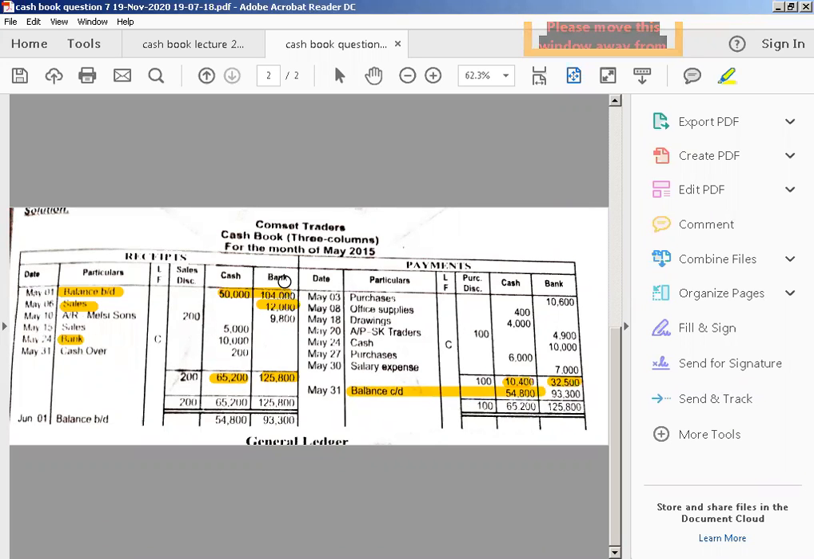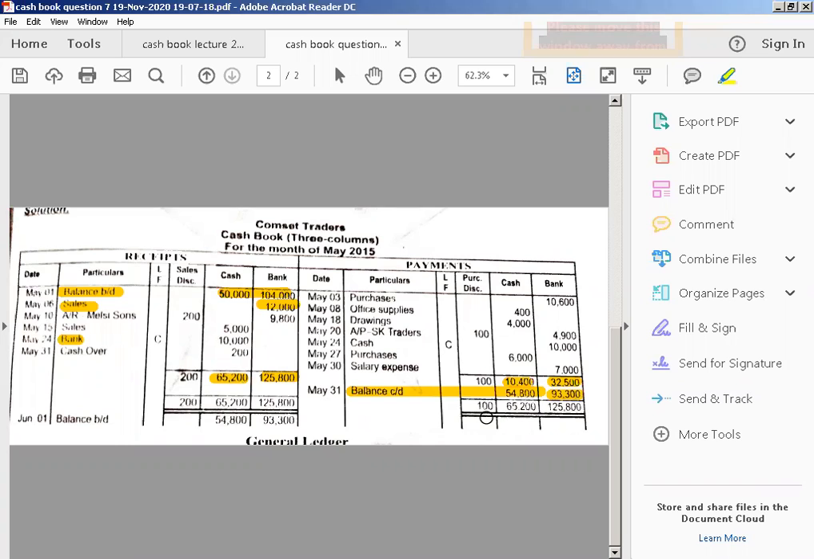Then we have bank, and in the bank the receipt side is 125,800, and in the payment side we have 32,500. Again, the debit side of the bank is greater than the credit side, and we subtract the amount, and the answer is your 93,300. Clear? So this is your balance CD. After closing the column with the highest value 65,200, which was the greatest value, we have closed it.